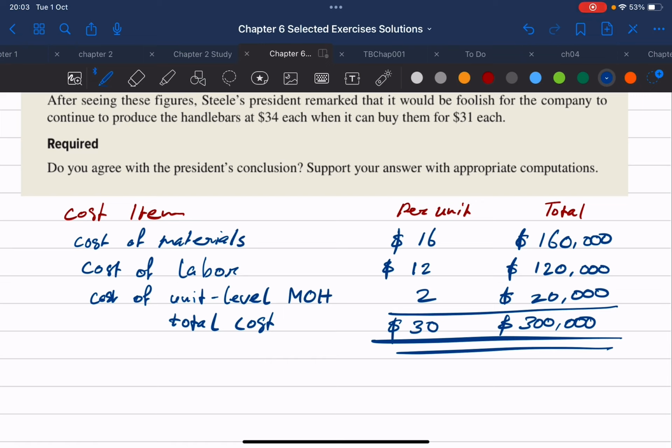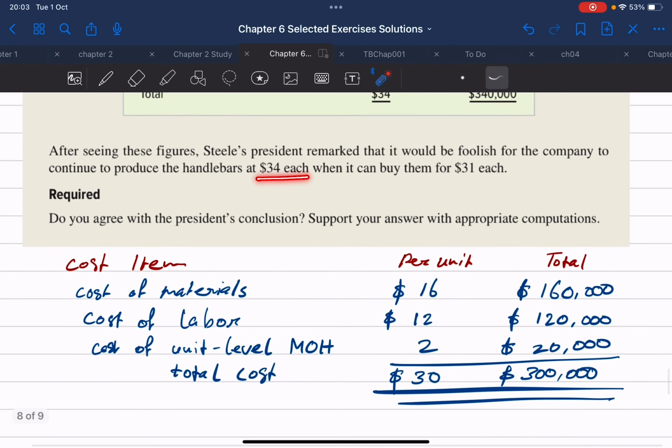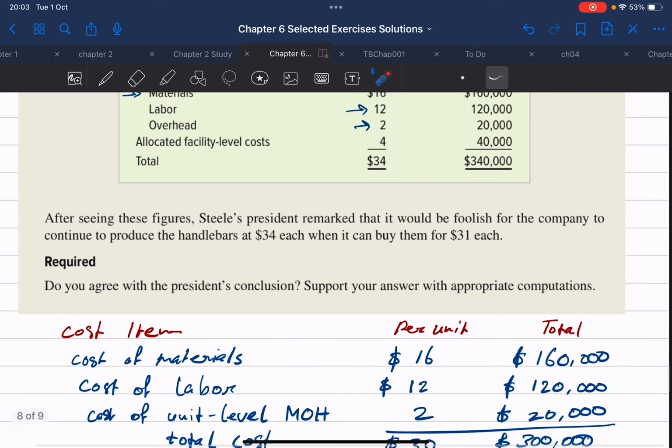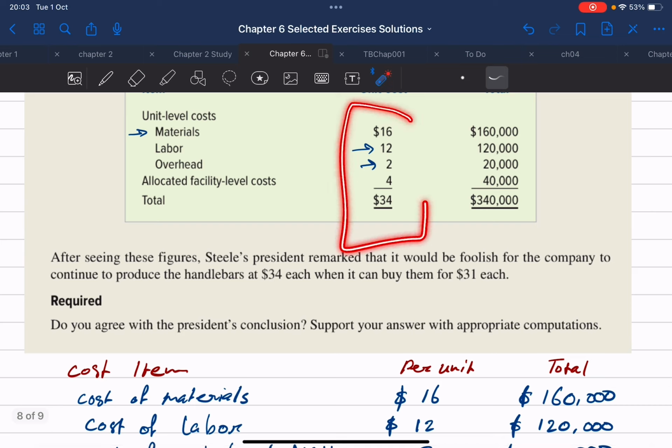And as you can see here, now we're not really comparing $34 to $31, because the cost to buy the handlebars is going to be $31. And that's why the president made that remark or that conclusion that it would be cheaper to actually outsource instead of produce the handlebars in-house, because he took all of these costs into consideration, whereas he should have excluded this specific cost.